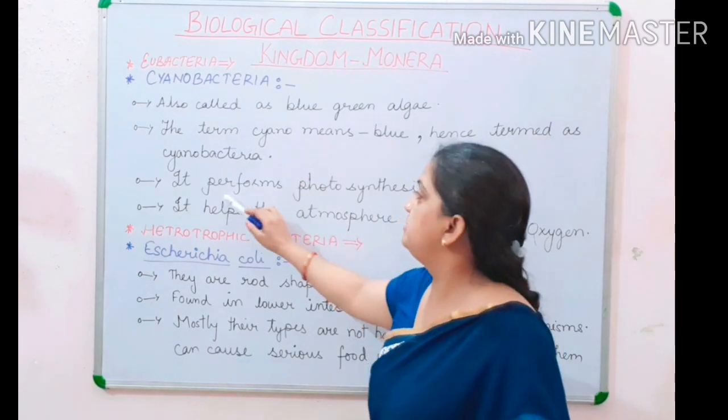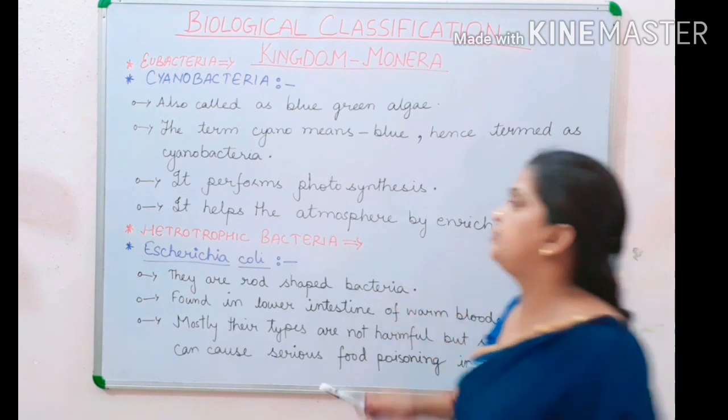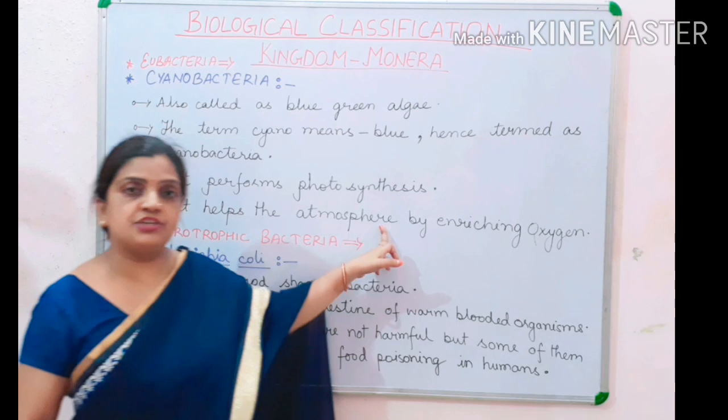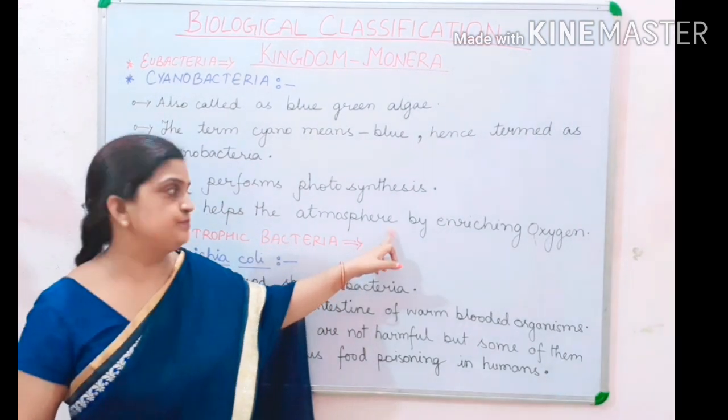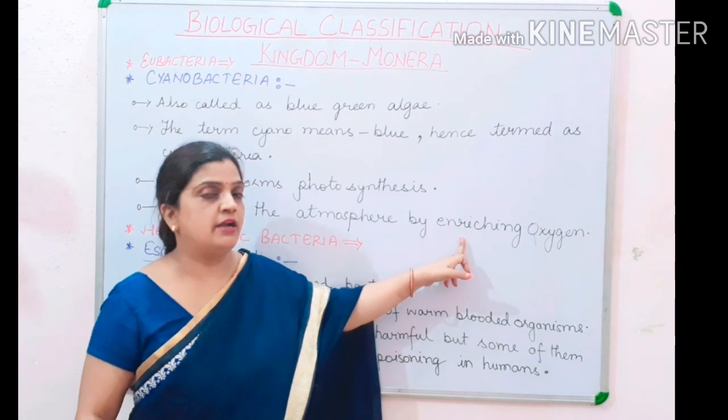And you know that they perform photosynthesis, and one of the most important points here is that cyanobacteria help in enriching oxygen in the atmosphere. Now what do you mean by this point? They help in enriching oxygen in the atmosphere.